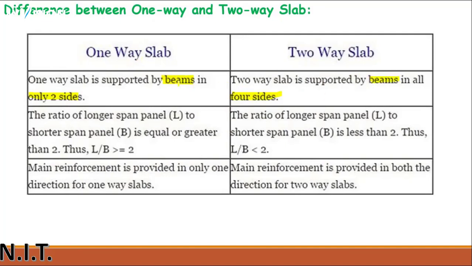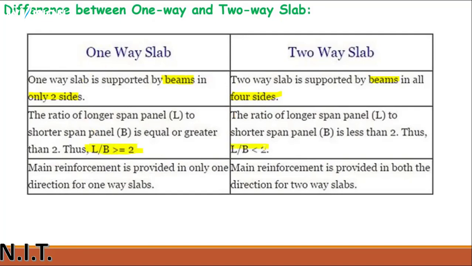In a one-way slab, supporting beams are provided on only two sides, and in a two-way slab, beams are provided on all four sides of the slab. The ratio of longer span to shorter span, LB to LA, whatever names you give: if it is less than 2 it is a two-way slab, and if it is equal to or greater than 2 it is a one-way slab.